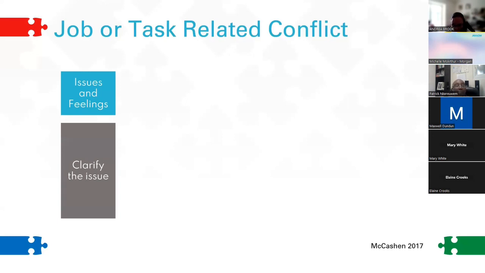So the first stage, and possibly one of the hardest stages actually, is clarifying the issues and feelings around the conflict. So this is where we need to be asking those real good questions. How does the issue get in the way? What beliefs do the parties hold that may be getting in the way? What else does it affect, and how does it affect other things?